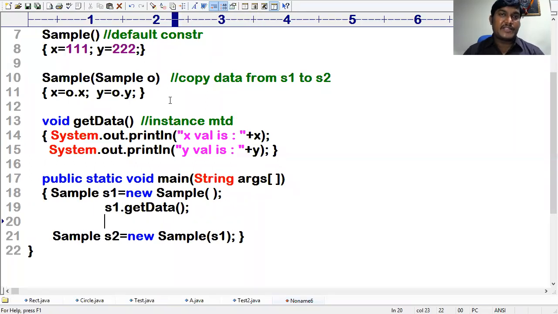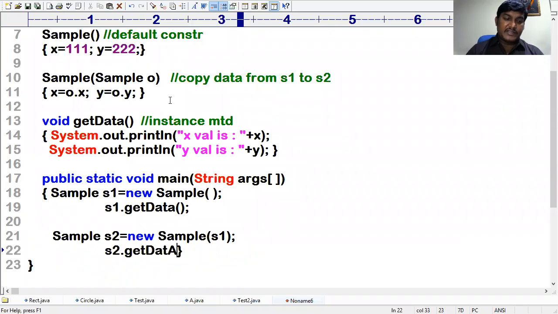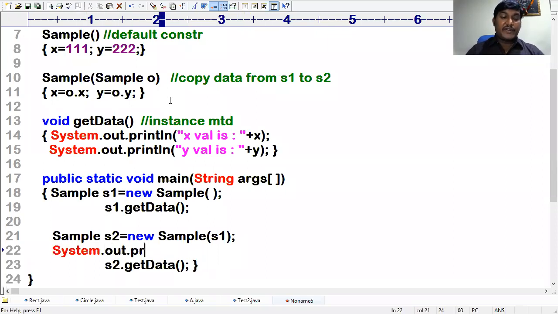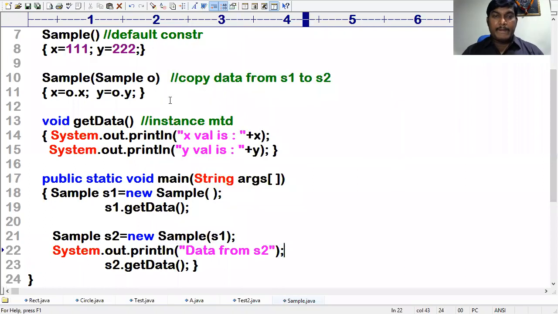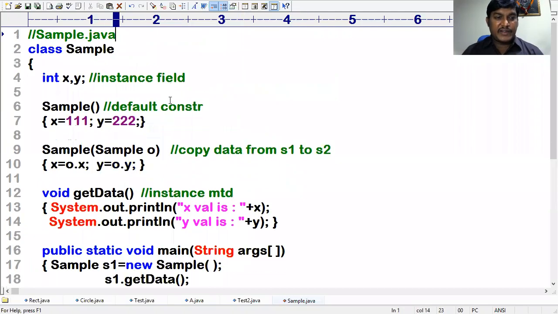So you're getting the data from S1. What is the S1 data? X value is 111, Y value is 222. In the same fashion, I will print S2.getData, getting the data from S2. Is the S2 data also the same? Yes, because S2 got copied from S1 only. That's the reason in this context the data is copied from S1 to S2.